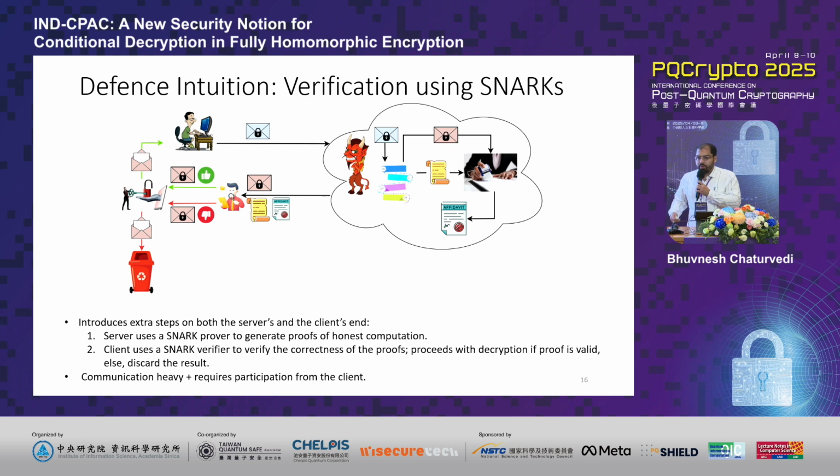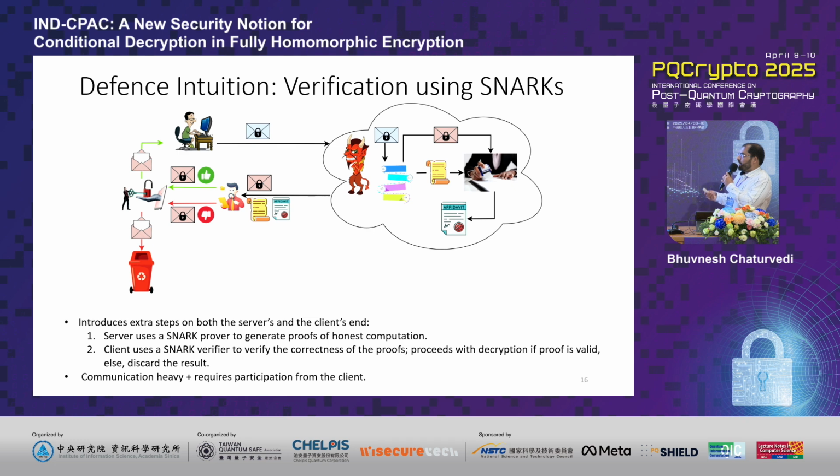So how do we convert these IND-CPA secure FHE schemes to IND-CPA-C secure FHE schemes? For that, we take a leaf out of new protocols that are coming into the literature, which is called verification using SNARKs or verifiable FHE.